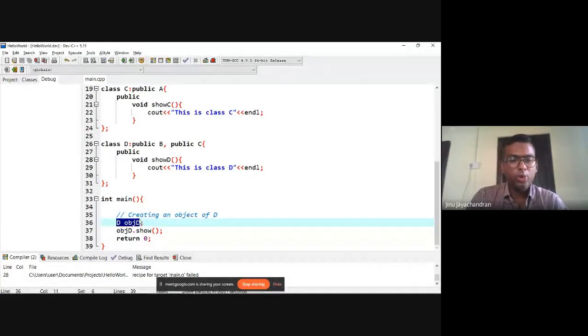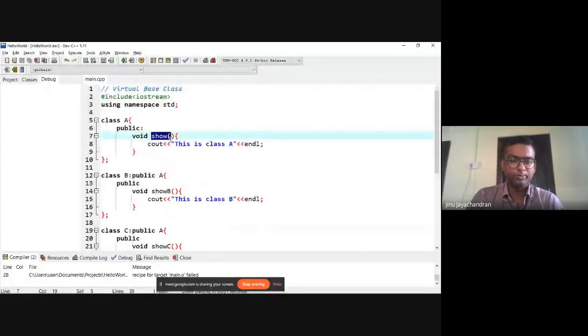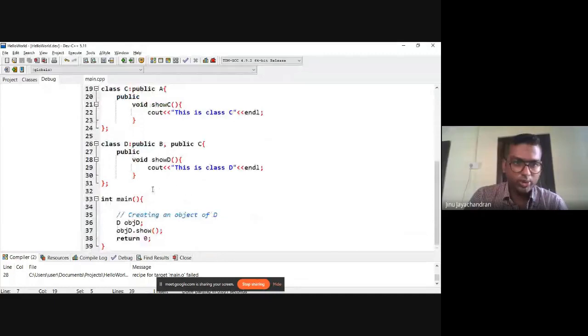So I am going to access show, which is a function of class A. Let me just compile this.